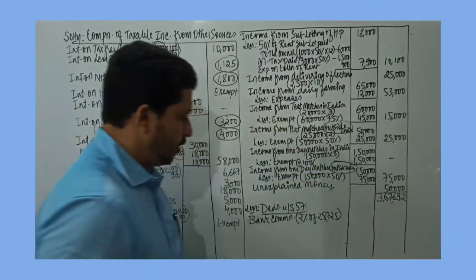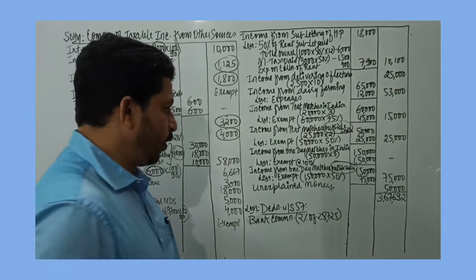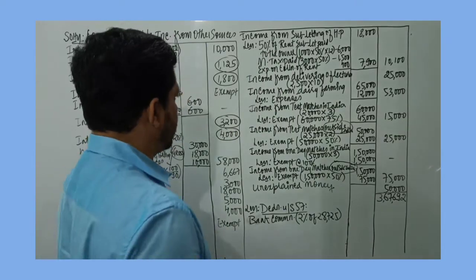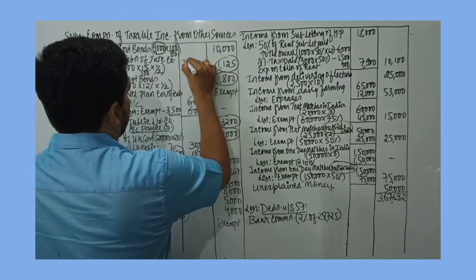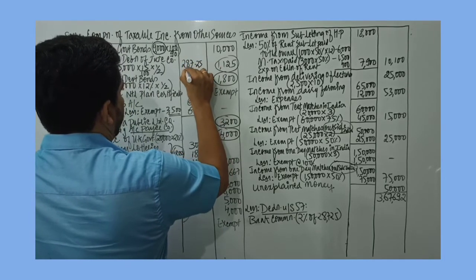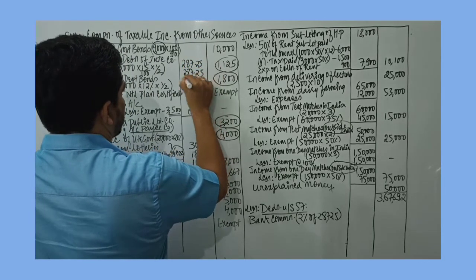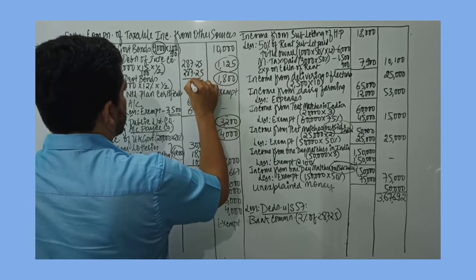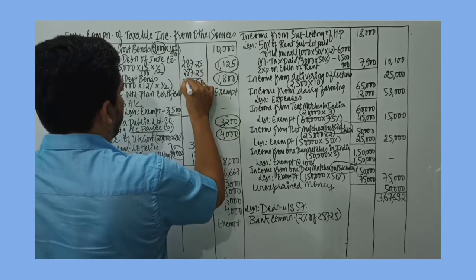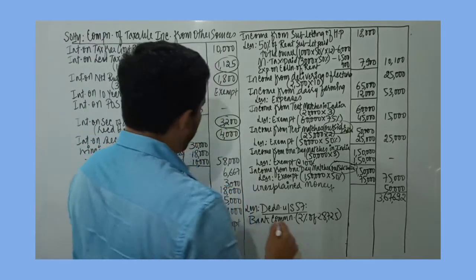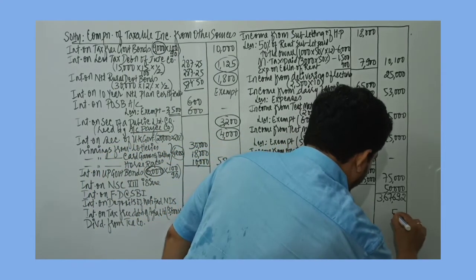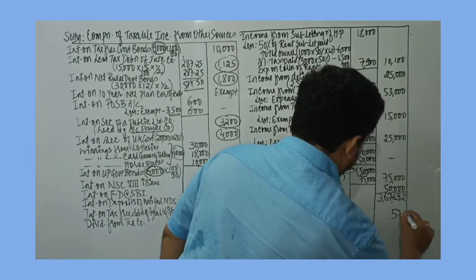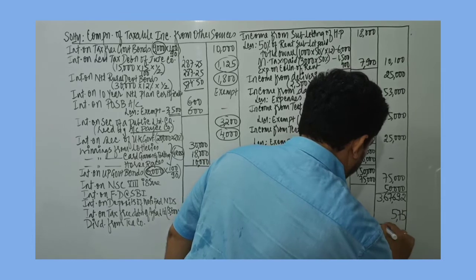So 2% would be 287.25 plus 287.25. I'll just add up here. So this would be 574.50. I will take 575.